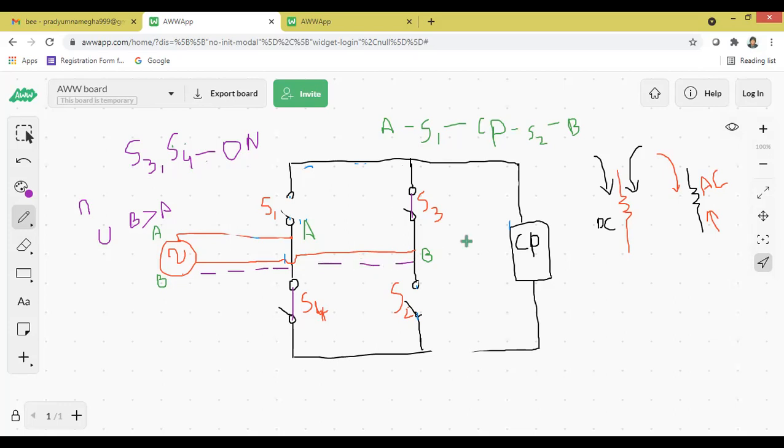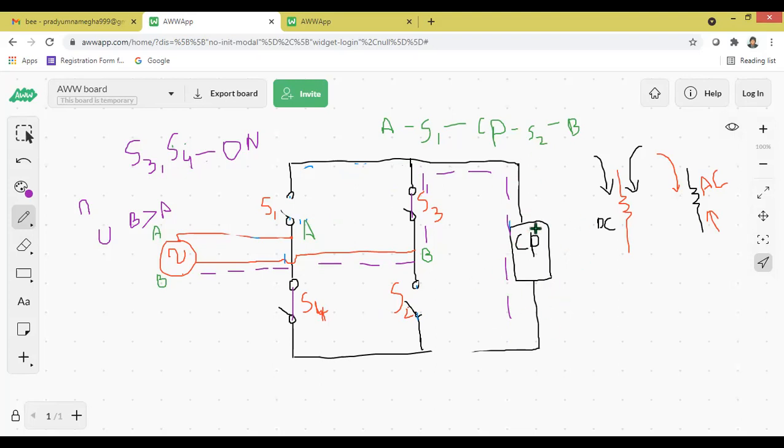Now you tell me, where the current flows from? It flows through S2. If it flows through S2, it is open. 100% of current should flow through S3. Very good. S3. What happens here? Current can even flow through S1, but S1 is open. So 100% of current flows through the cell phone only. Cell phone. S3. So now you tell me, any student, tell me which current is flowing through cell phone, DC